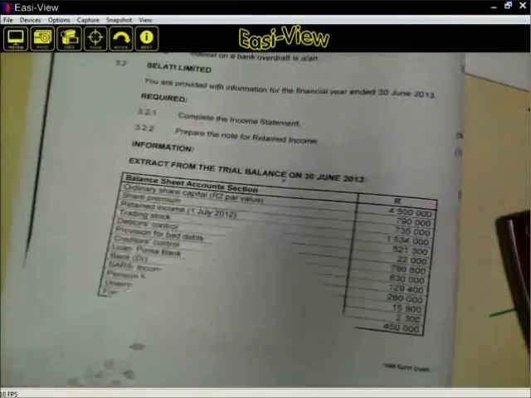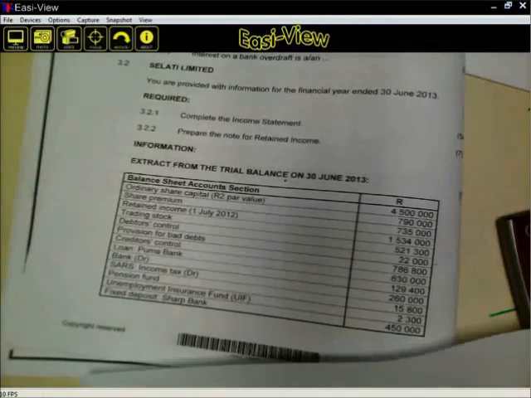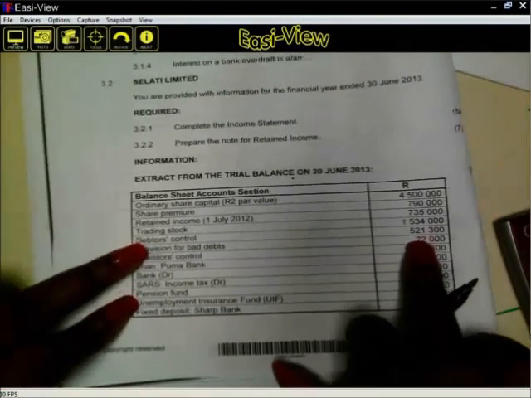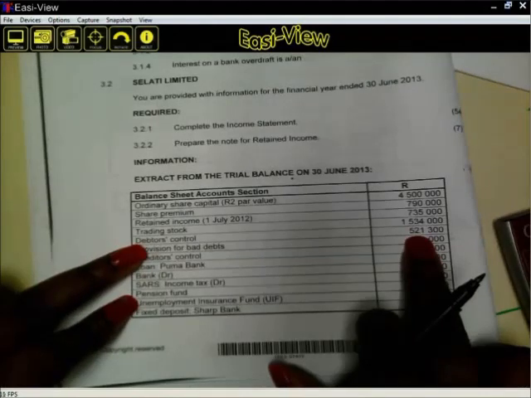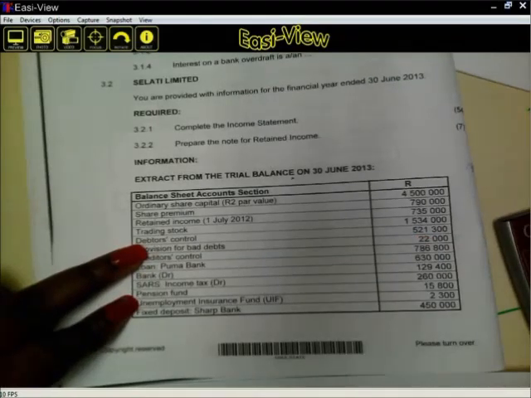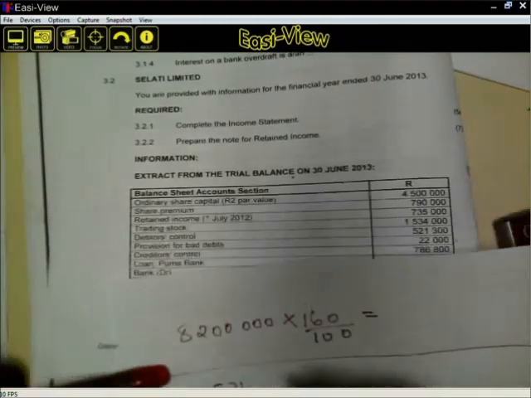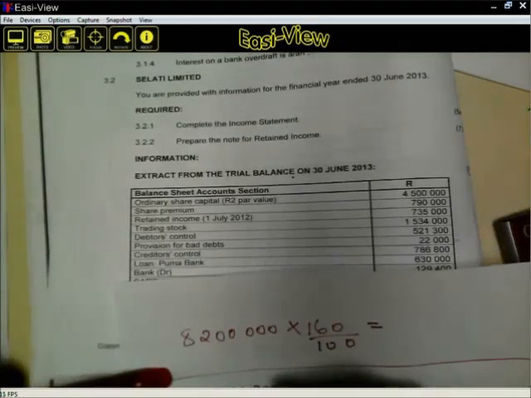You are having your debtors control as 521,300.